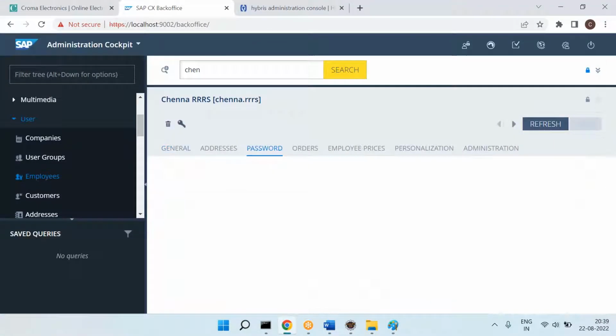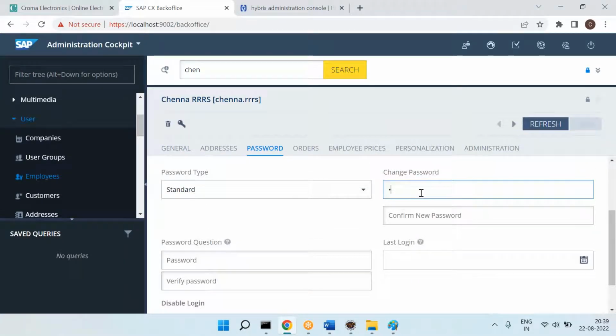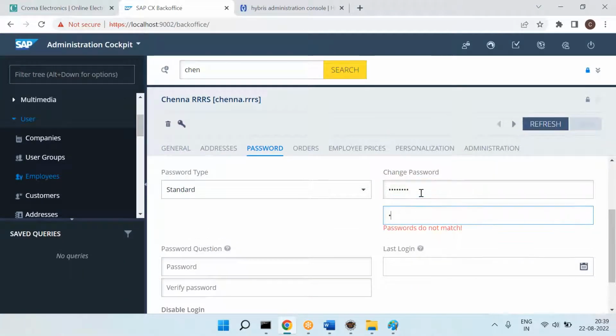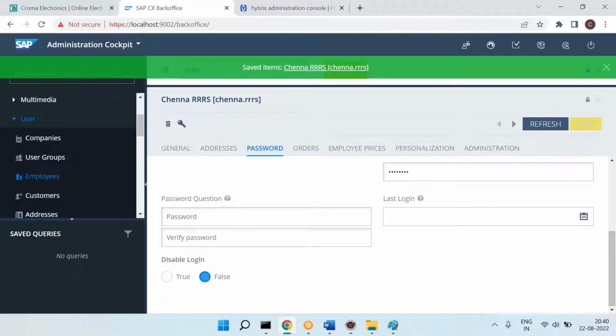Then if you go to the password, you need to set the password. So let's say I'm setting the password as 1234. Make sure you have the option called disable login set to false. If disable login equals true, then you cannot log in. So I set the password.